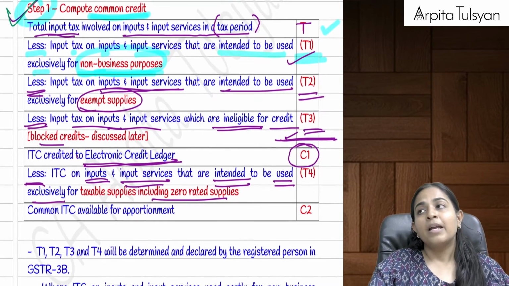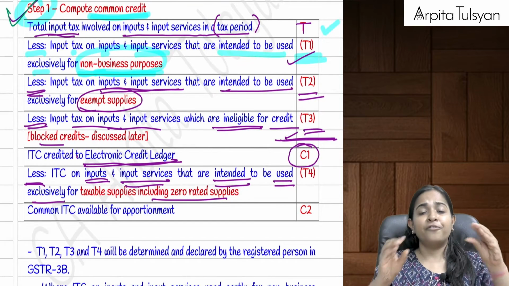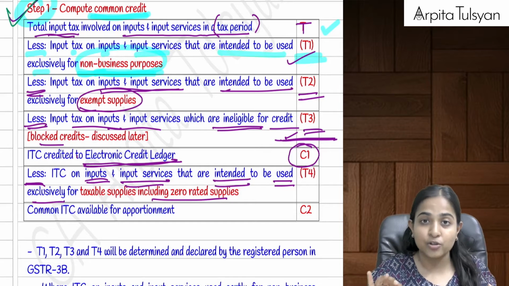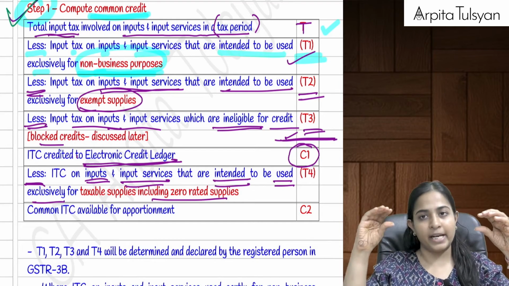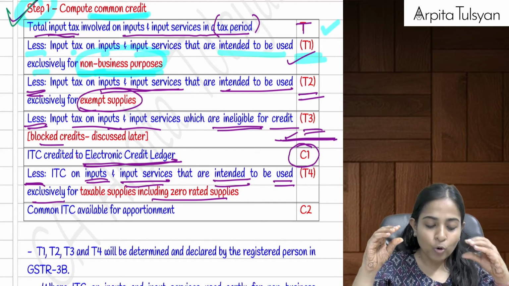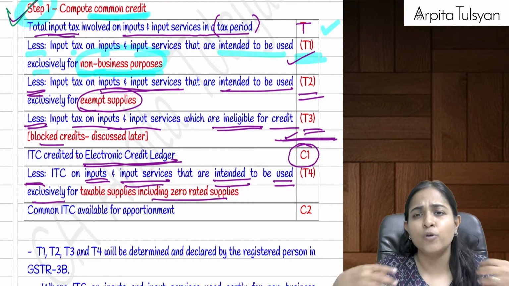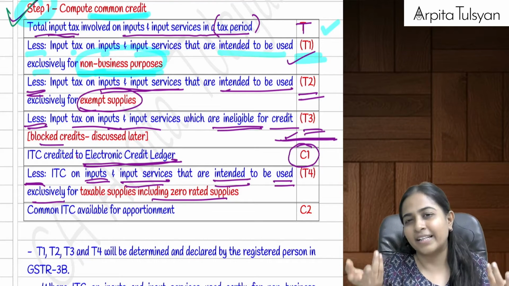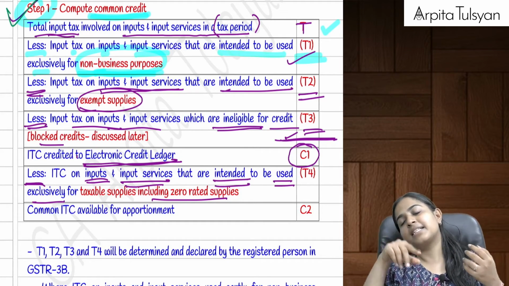First of all, we have to do a particular calculation. This will help you in numerical questions also. First take all the inputs, which will be termed as T. From that, subtract those credits which are exclusively used for personal purpose. You should not get the credit of the same. Term it as T1 and subtract it.